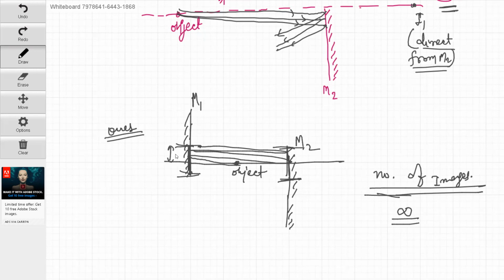Is this okay? So multiple reflections will take place obviously, and the number of images will be infinity in this case. So if plane mirrors are overlapping each other, and the object is kept in between, the number of images will be infinity. So that's it.